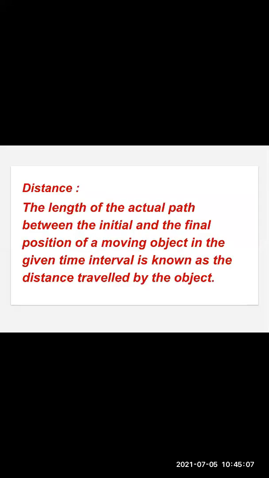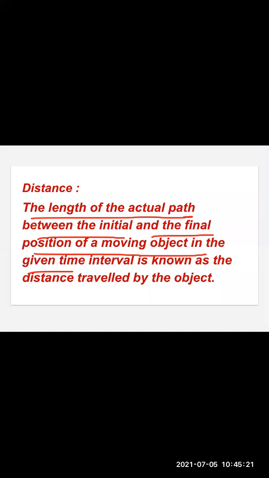So the definition of distance goes like this. The length of the actual path between the initial and the final position of the moving object in the given time interval is known as the distance traveled by the object. What is actually distance? Distance होता क्या है? Distance है actual path. यहाँ पे रनर ने क्या किया है? वो पूरा जो path था, उसको जो tag दिया हुआ था, उसने वो पूरा का complete किया है.